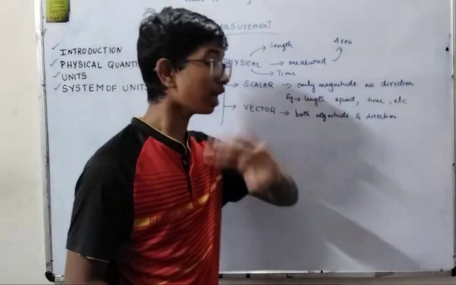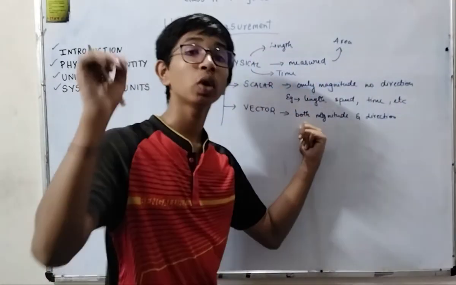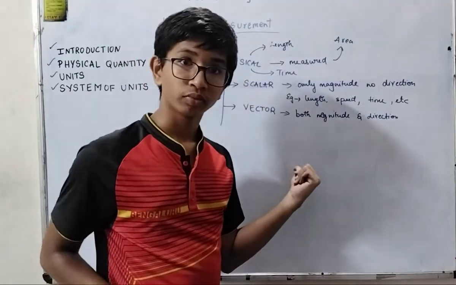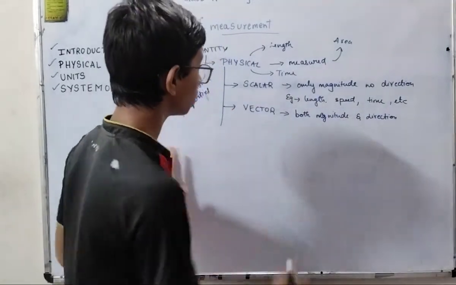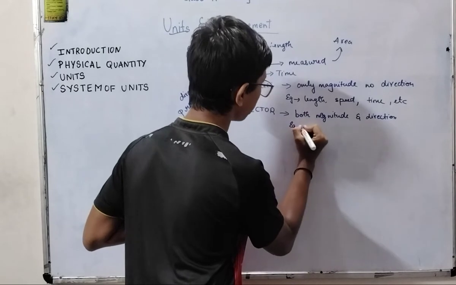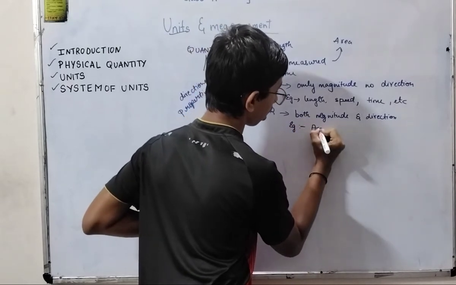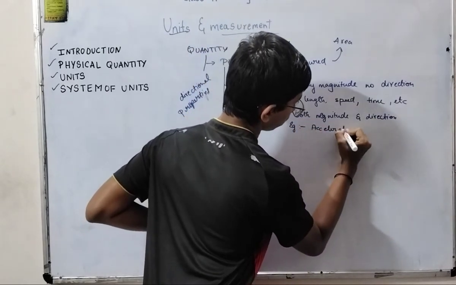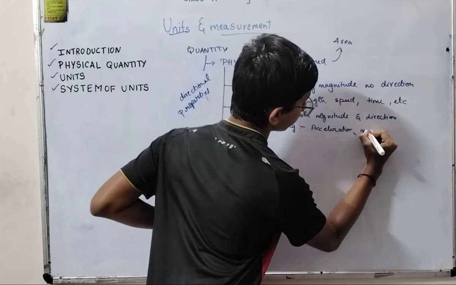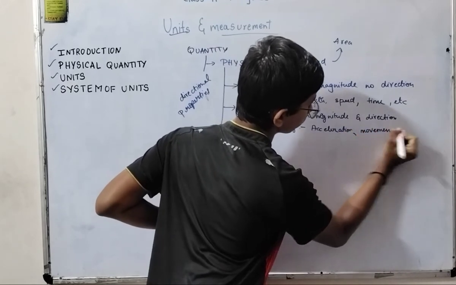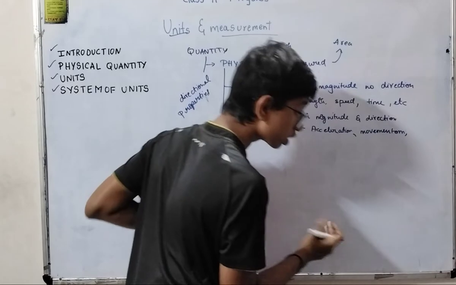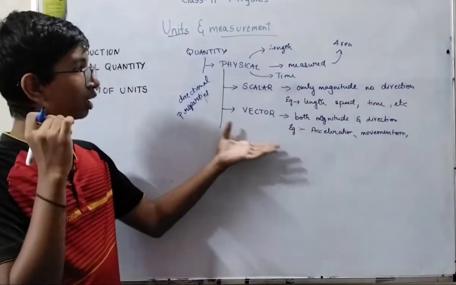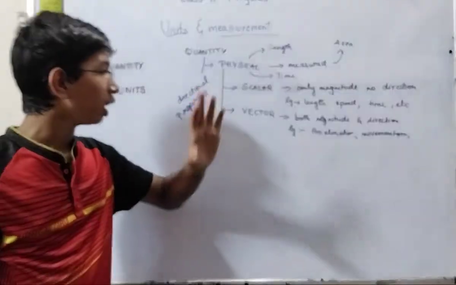Scalar doesn't have to follow it, but a vector must compulsorily follow. Hope you are understanding. Examples that come under vector: acceleration, momentum, force.